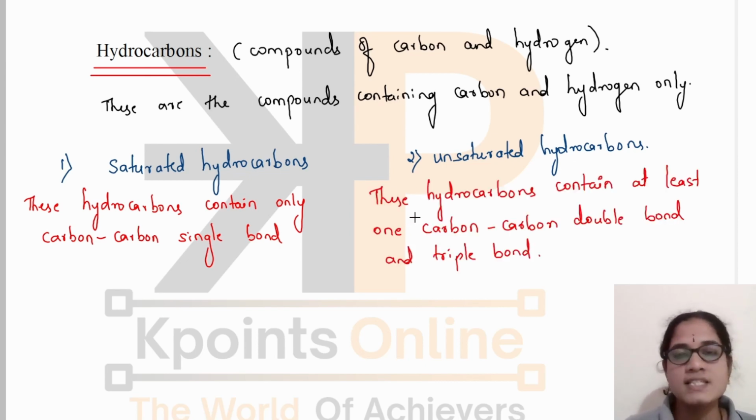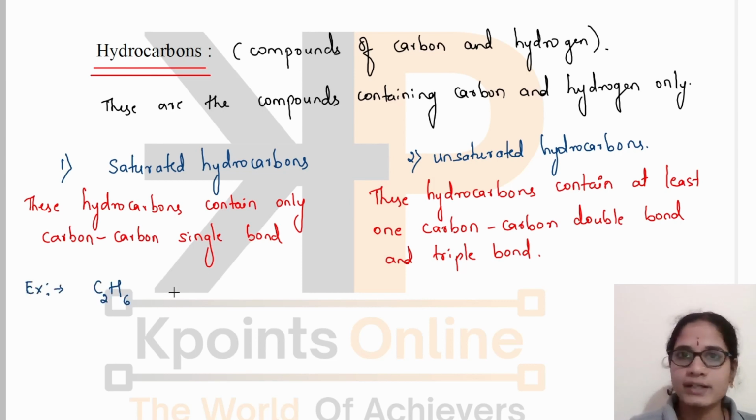And recall again, single bond means there is a sharing of only one pair of electrons. Double bond means there is sharing of two pairs of electrons. Triple bond means there is sharing of three pairs of electrons. Yes, we can give many examples.